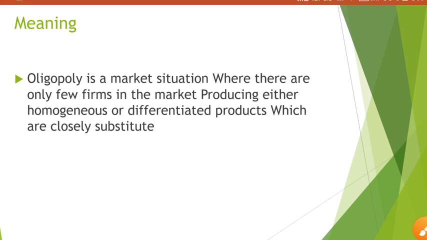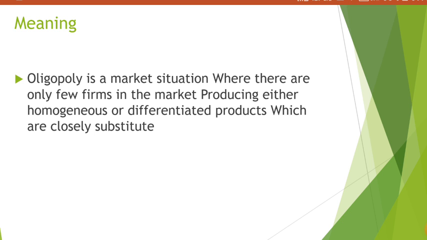So what happens here, they form a group and they try to do the business, and they are very much concerned that nobody should enter their group. And they sell different types of products.